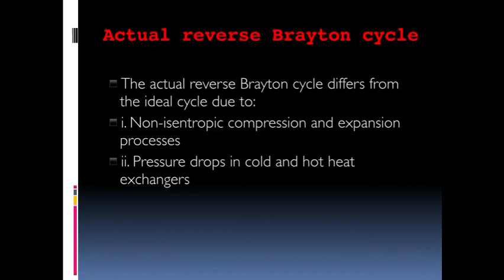Okay. So the actual reverse Brayton cycle differs from the ideal cycle due to non-isentropic compression and expansion processes, and also pressure drop in the cold and hot heat exchangers. Or, you can say, constant pressure does not happen in the heat exchanger, evaporator, or cooler.